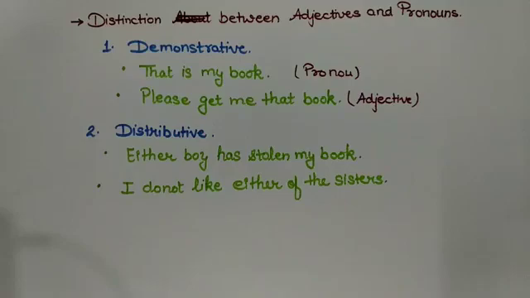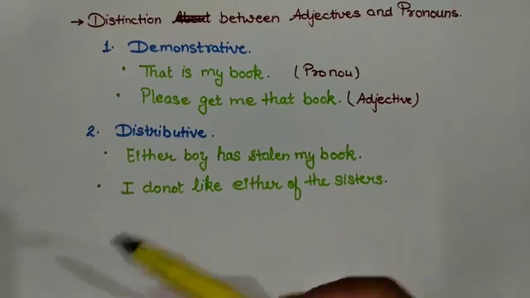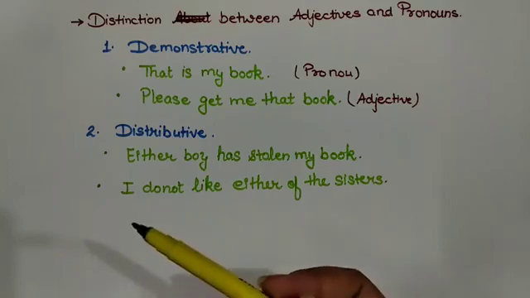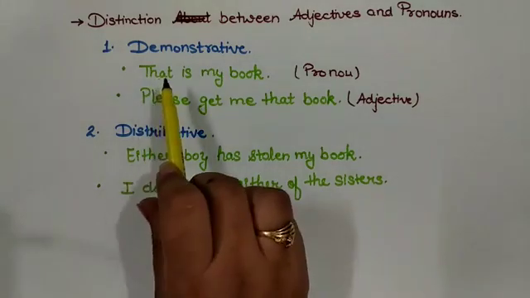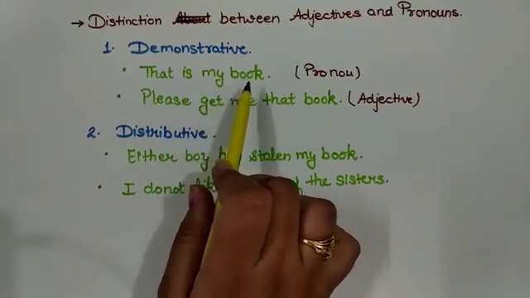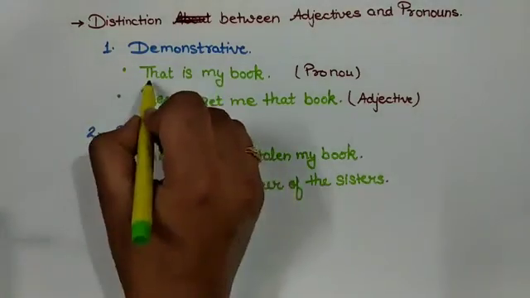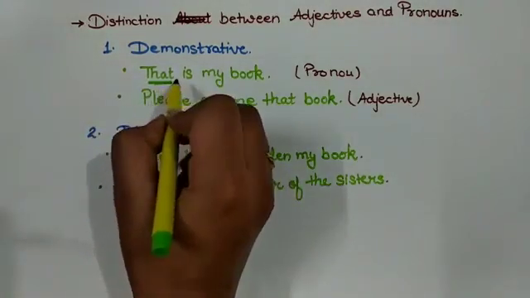Now, you must be thinking, there is a demonstrative adjective as well as a demonstrative pronoun. How to differentiate between them, right? See, we have to understand the essence of the language or the sentence. Like, in the sentence, that is my book, here I'm using that as a pronoun.